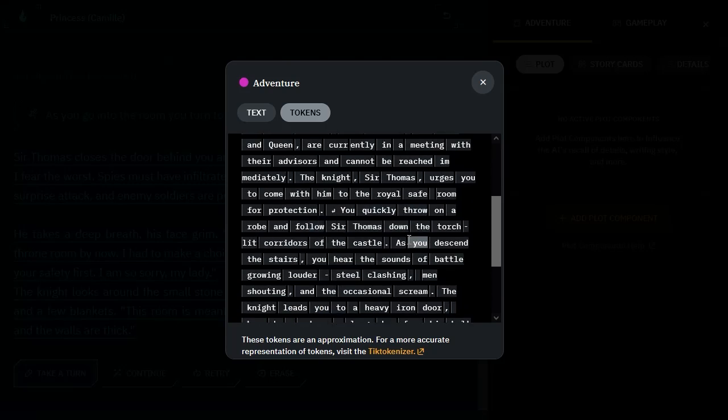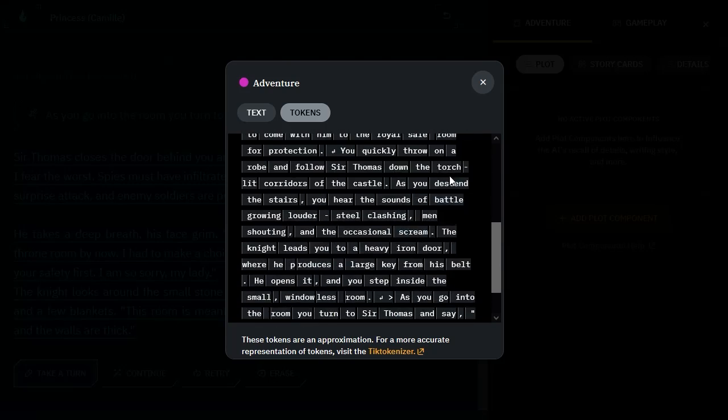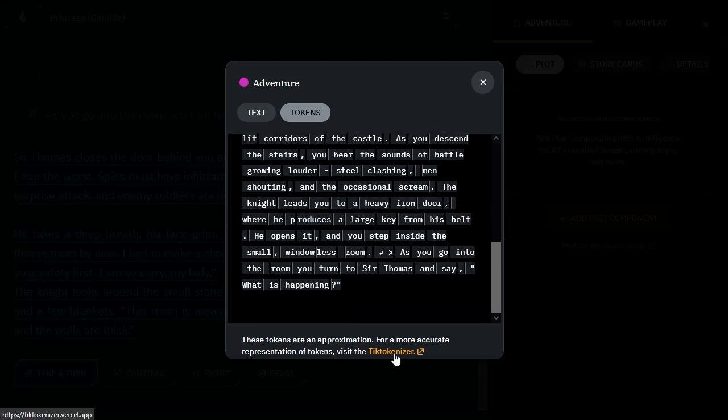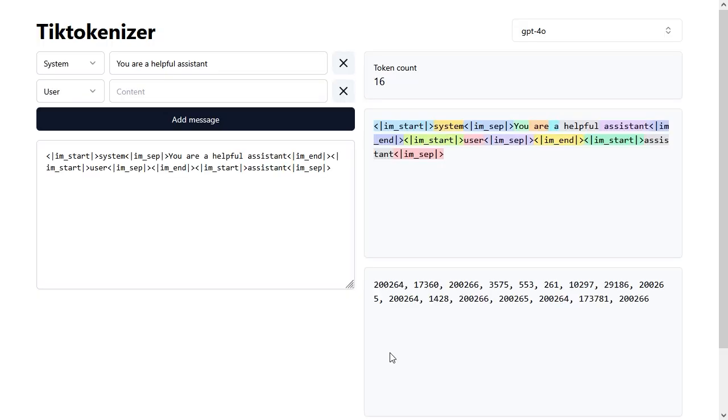But as we scroll down, we can see that we get all these tokens, like he reduces. Do I understand? No, not at all. And I've even clicked this, and it even gets more confusing. So if I click this, it's going to open up a new page. And here you can see, here is a message.